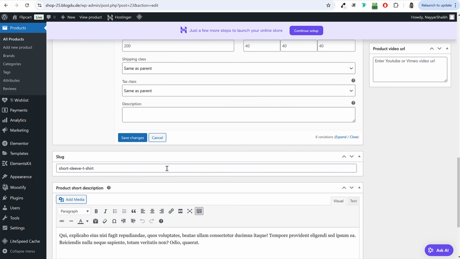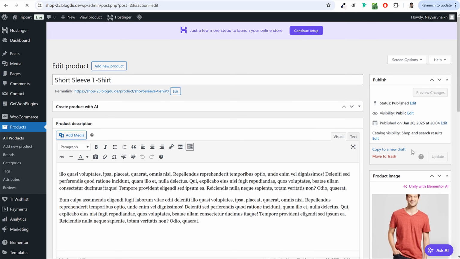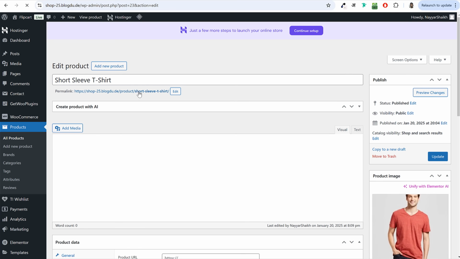Okay. And after that, click on save changes. And after that, finally click on update. Okay. So this is how you can create your variable product. Let's open this in a new tab. Let's see how it looks.